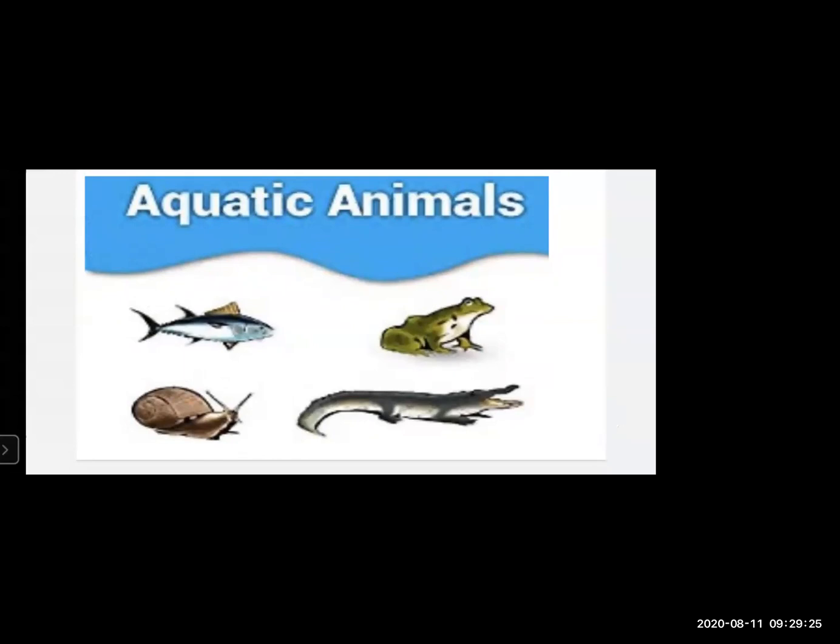Students, here we have frog, crocodile, and snail. Okay, they are known as aquatic animals, but they come under amphibious animals too, because they also stay on the land. Okay, they can also stay on the land. So aquatic animals are fish, frog, snail, crocodile.